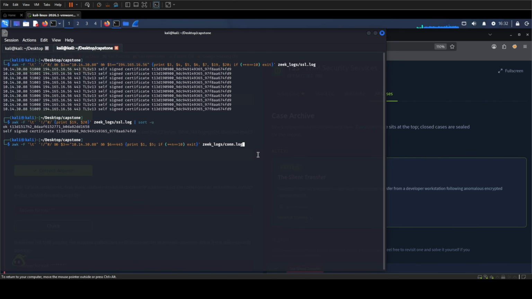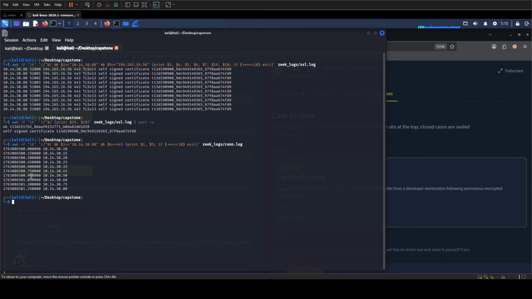I am using conn.log because it records each network connection with its endpoints, ports, and timestamp, even when no higher-level protocol details are available. This filter keeps connections from the compromised workstation to SMB port 445, then prints the first 10 timestamps and destination addresses. If you remember from before, the first C2 row began at epoch timestamp 1763083380. The SMB rows begin later at 1763086500. So this activity follows the established check-in pattern in the supplied timeline.